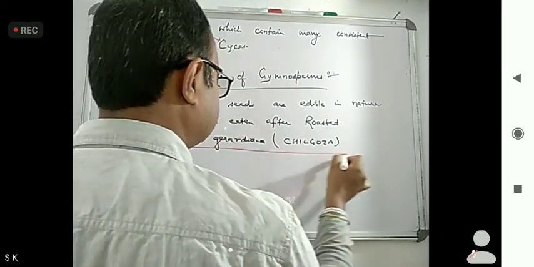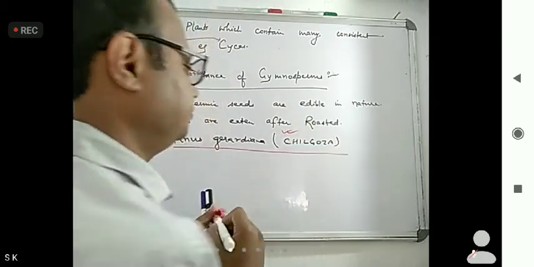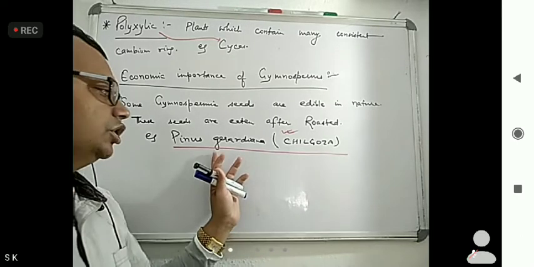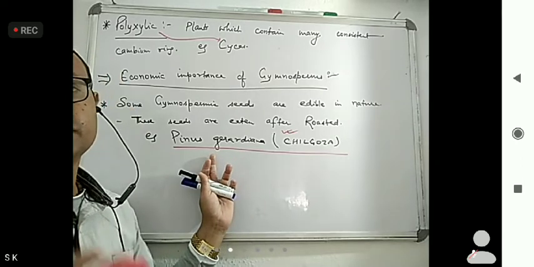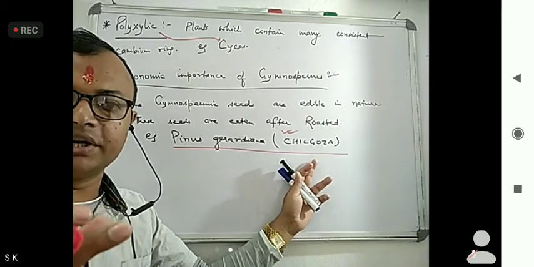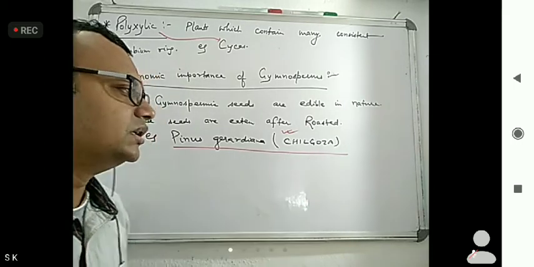So which seeds of gymnosperm are used as food? Edible ones, chilgoza, and the species name is Pinus gerardiana. Commercially, it is available as chilgoza.